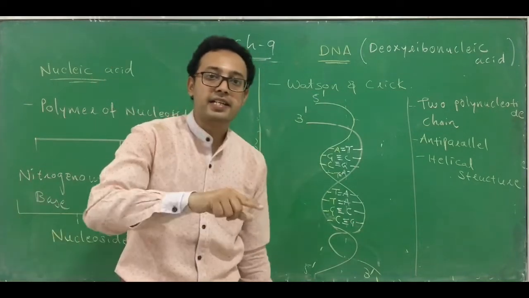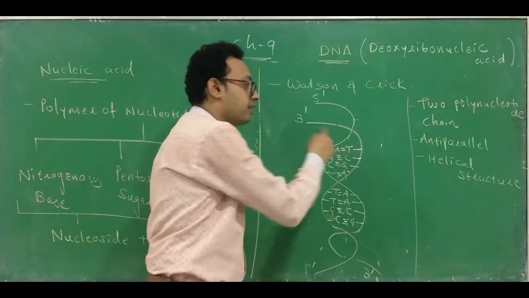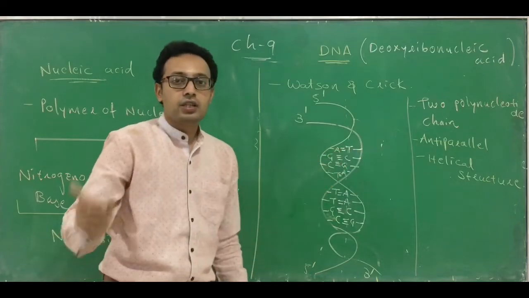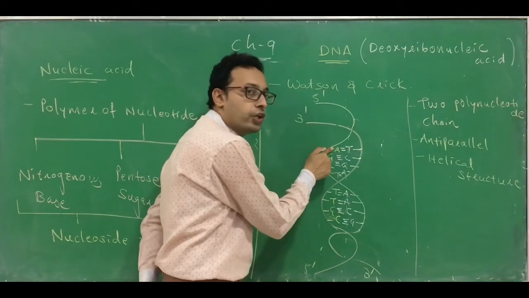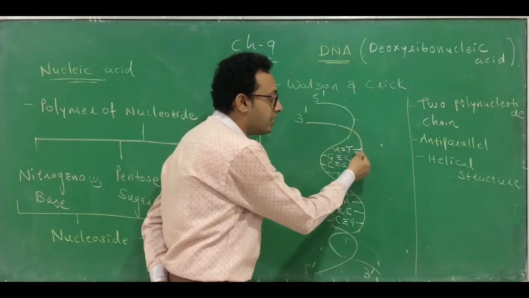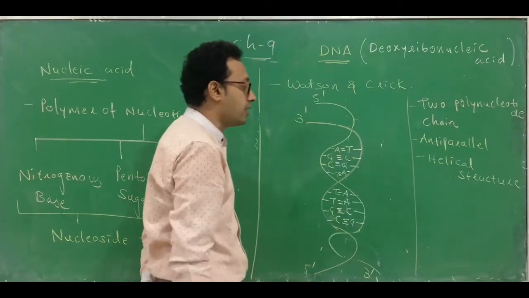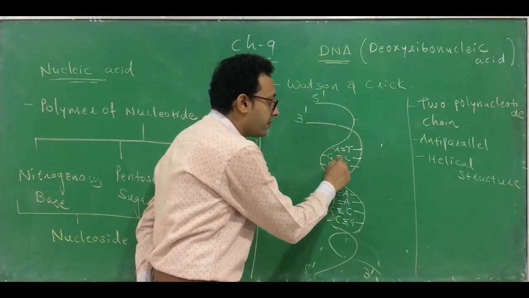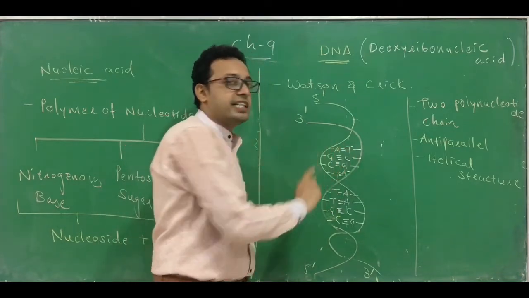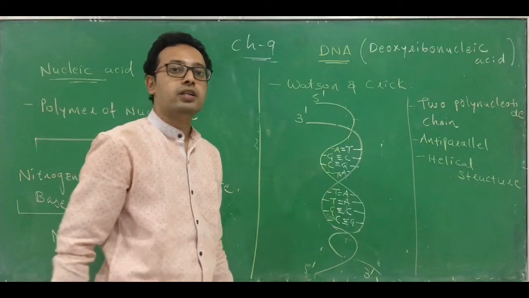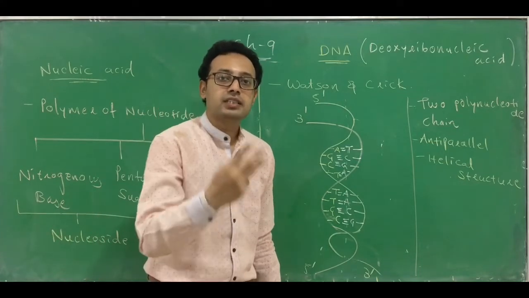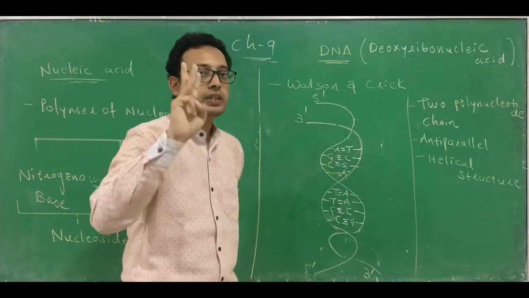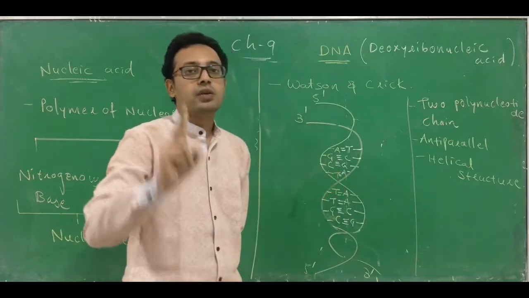Remember, adenine A is always joined with T. These two strands or two chains are linked together by a bond. On one chain there is an adenine nitrogenous base, and it always joins with thymine, which is present on the other chain. Similarly, G always combines with C and they join by a bond. Which bond is it? Hydrogen bond. A and T always combine with 2 hydrogen bonds. G and C always combine with 3 hydrogen bonds, and the vice versa. Vice versa means C also combines with G with 3 hydrogen bonds and T combines with A with 2 hydrogen bonds.